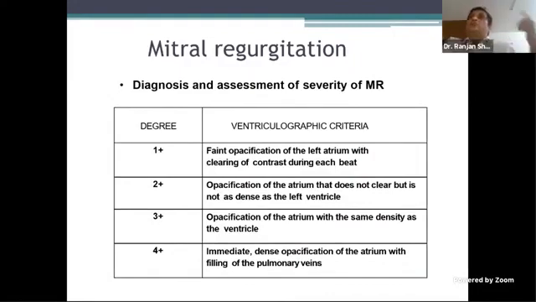Which view? It has to be both for MR and AR. Classification is in RAO 30. Again, one more thing for RAO in your list. We already told 4-5 conditions. Classification of MR and AR is in RAO 30.